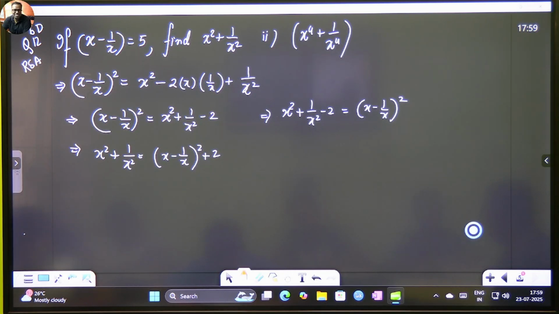Check, it should be the same. How much are we getting? 27. So we should square 27 and add another 2. It will never be subtract. Why will it be subtract? This has nothing to do with it. The main problem starts from there.